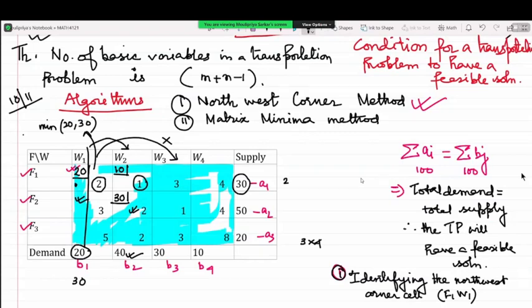No, ma'am, because the demand is 20. Exactly, because the demand of W1 has already been met. So what we are doing is we are moving on to the next northwest corner, which is this one. And we are allocating 30 units right here.